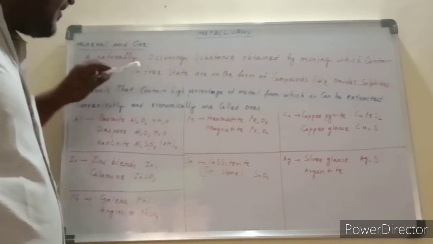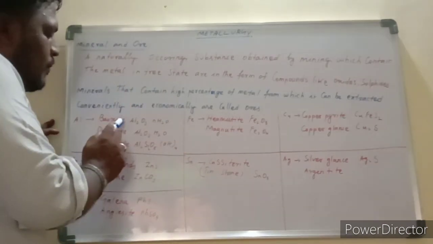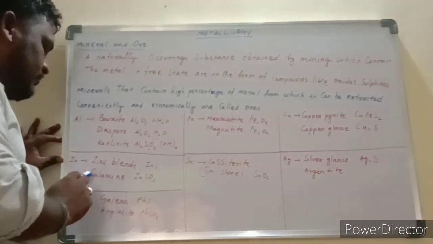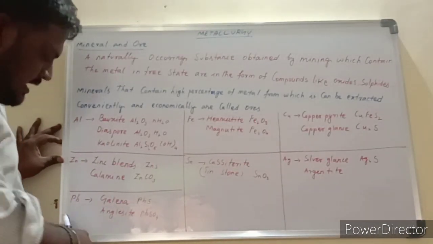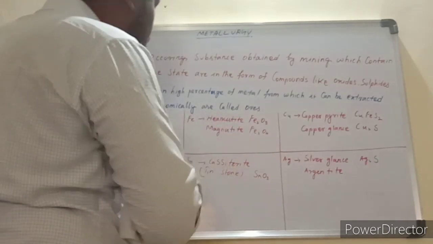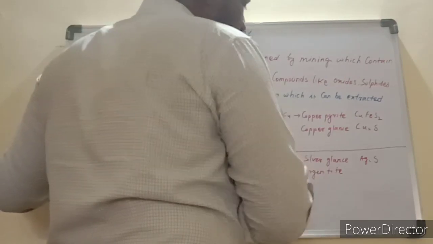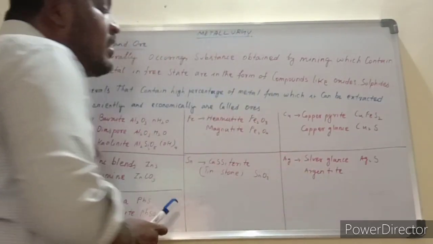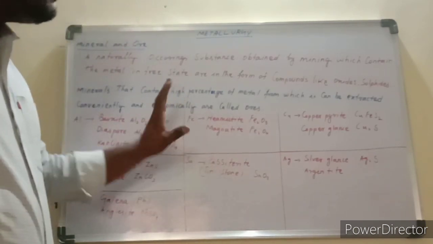Some examples: bauxite is an ore of aluminium, zinc blende is an ore of zinc, galena is an ore of lead, hematite is an ore of iron, cassiterite is an ore of tin, copper pyrite is an ore of copper, and silver glance, also called argentite, is an ore of silver.